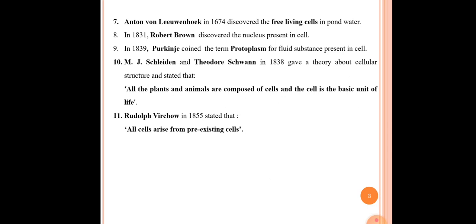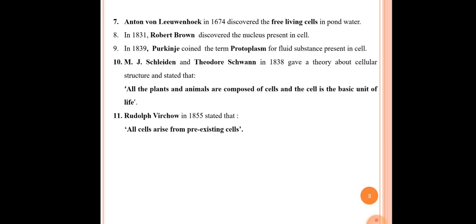This is a very important point. In 1839, Purkinje coined the term protoplasm for the fluid present in the cell.